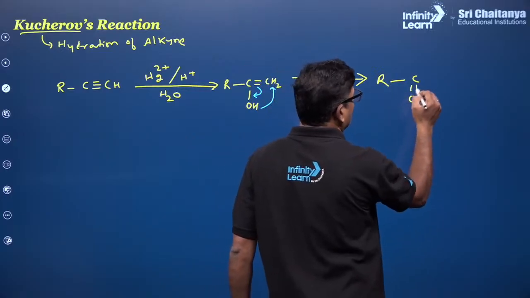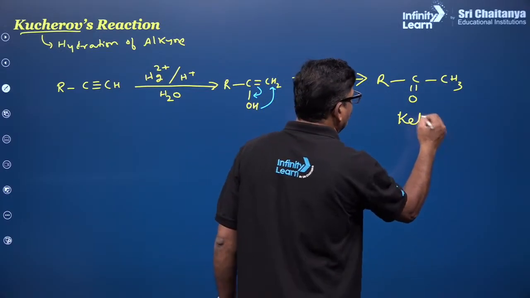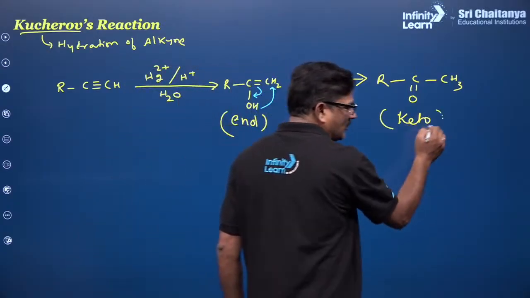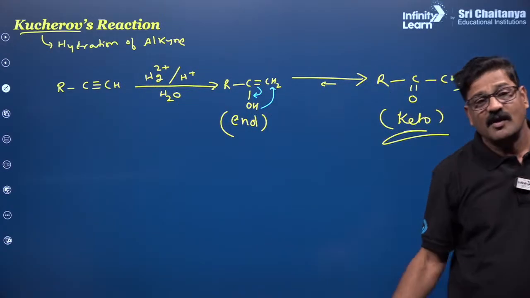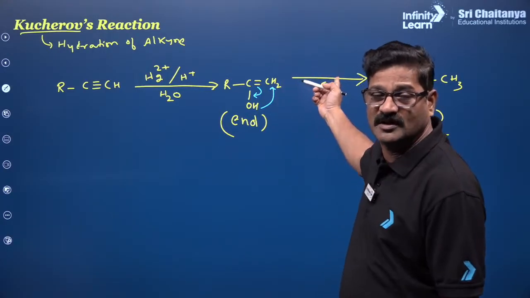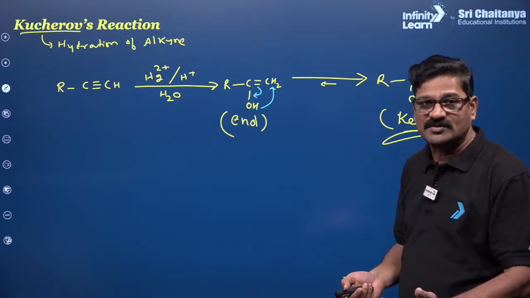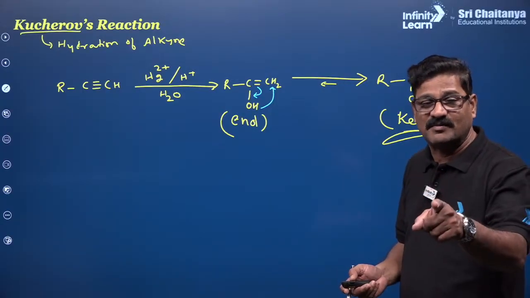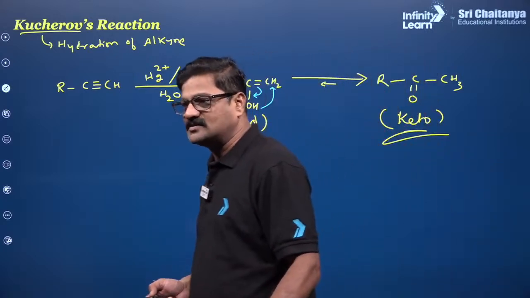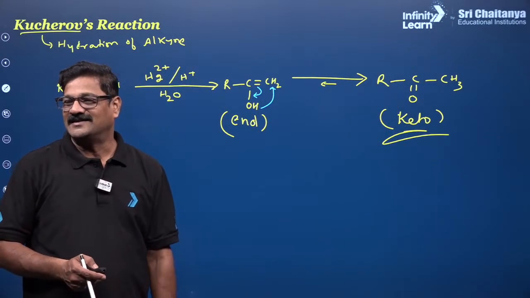R-C(=O)-CH3, keto-enol. This is a keto form and this is the enol form. So in this keto-enol pair, keto is going to be more stable as compared to the enol form. So this is going to be the major one on the equilibrium side. Why is the keto form more stable? Bond energy of C=O is greater than C=C. That's the reason why tautomerism appears and it forms a keto form. Are you getting or not?